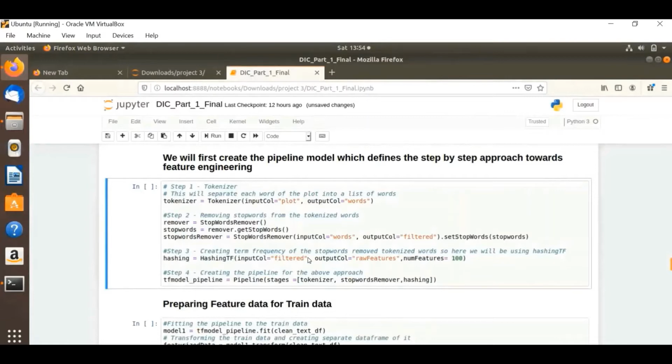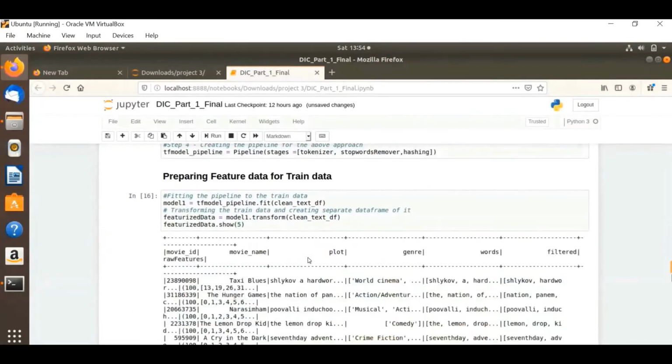Here we are using a tokenizer, which will tokenize each and every word. Then we are removing the stop words from the tokenized words, and on those we are using hashing TF, which will be the vector representation of the plot column. It will select the top 100 features, like the maximum number of words in a given plot, and finally we fit it to the pipeline. We pass the pipeline to our train data, and then to the train and test data.